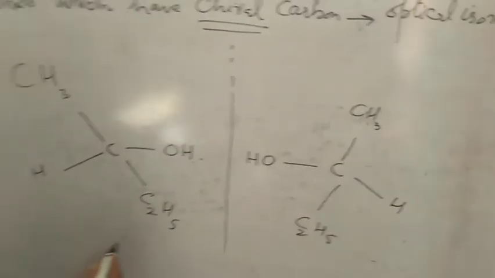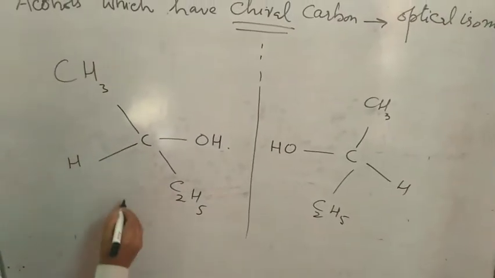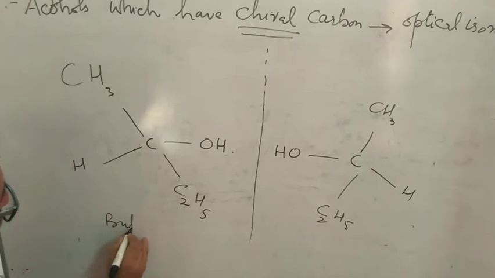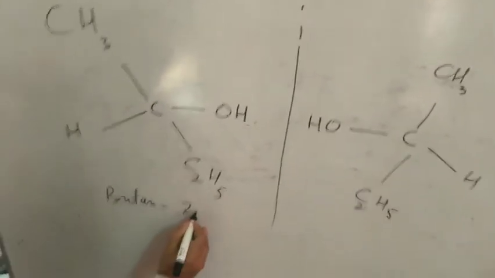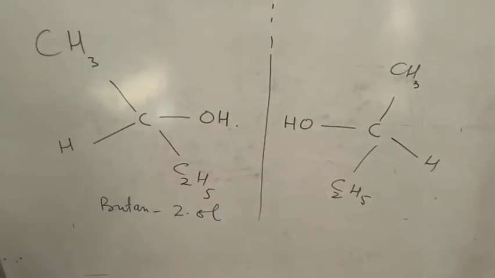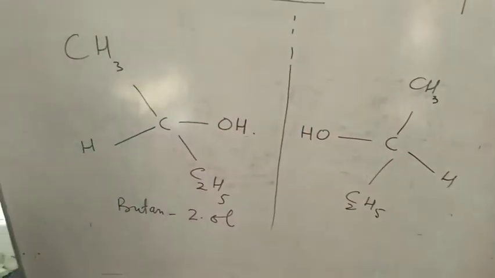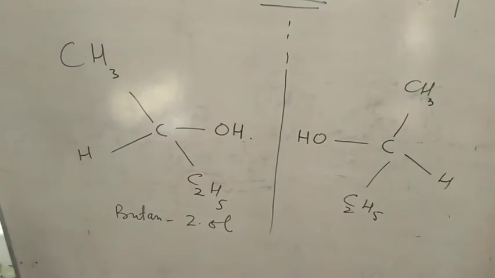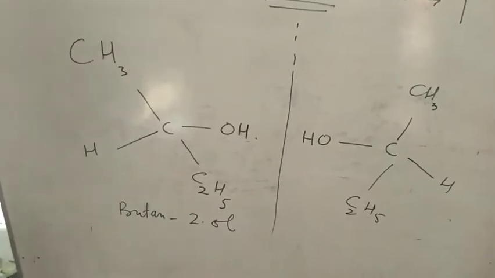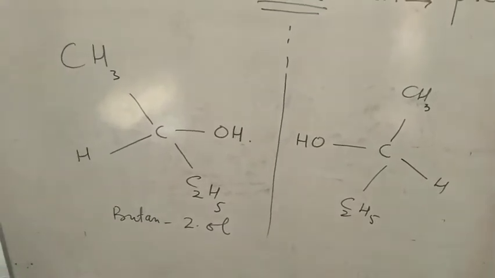This is butan-2-ol. This butan-2-ol shows the optical isomerism. They are optical isomers.